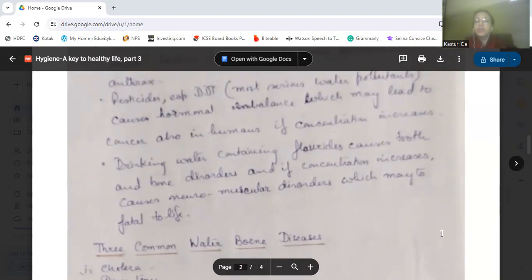Okay? Then drinking water containing fluorides, what happens? It will cause tooth and bone disorders. And if the concentration increases, if more fluorides are there in the drinking water, then it can cause neuromuscular disorders, which may be fatal to life.